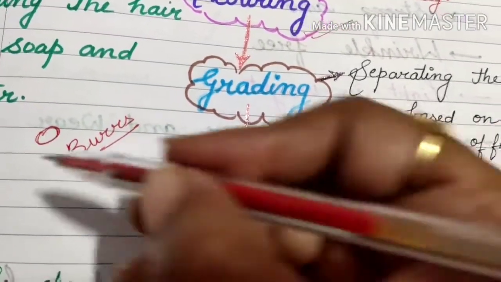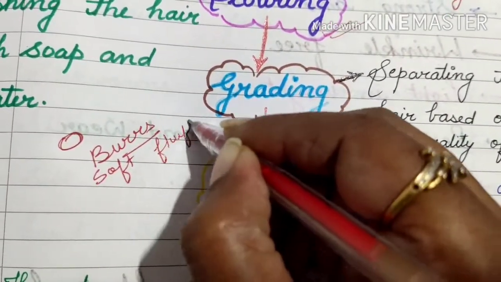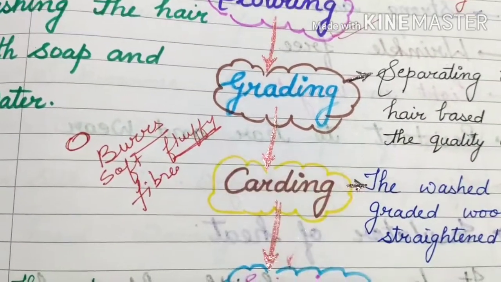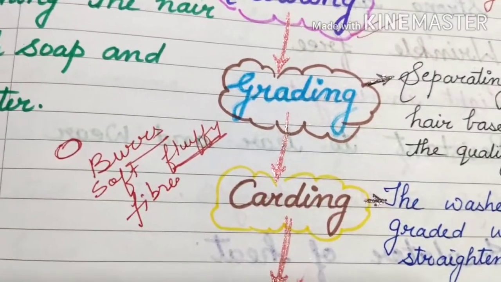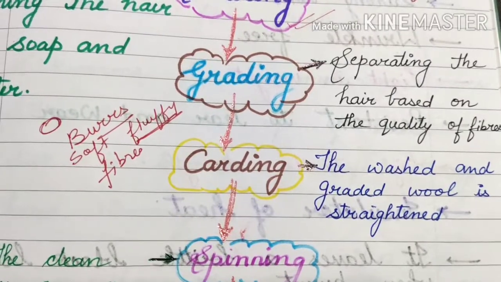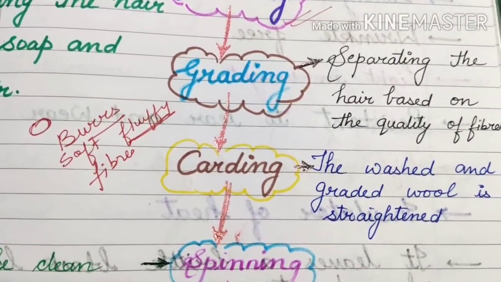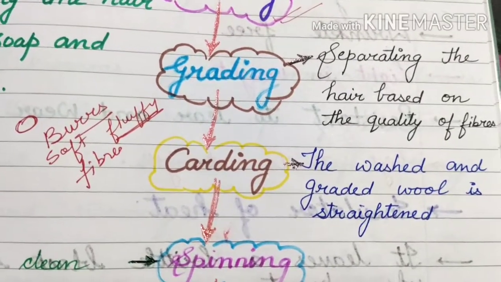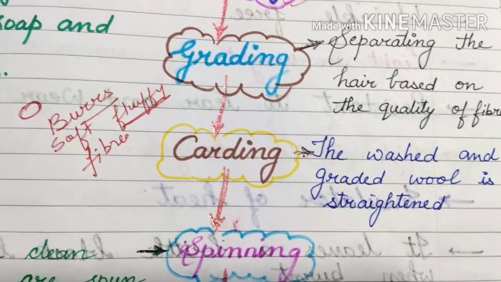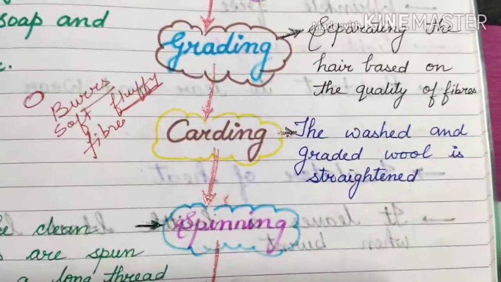The soft fluffy fiber, that is known as burr. Okay, and those wool that are not up to the mark, not useful, are used for carpets and rugs. Carpet you know very well, and rugs means rough cloth. They are used for mopping and cleaning. Okay, the third step is done, that is grading.